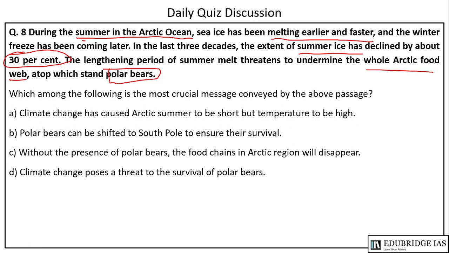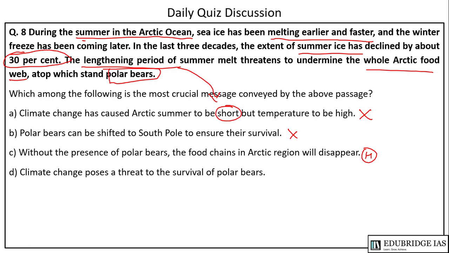The first option A is climate change has caused Arctic summer to be short. No, it has lengthened. It has been a lengthening period, but the temperature, it is wrong. Option B, polar bears can be shifted to South Pole to ensure their survival. This is also wrong, because there is no talk of migration of polar bears. Option C is without the presence of polar bears, the food chain in the Arctic region will disappear. This can be an option. We will hold this for a while.